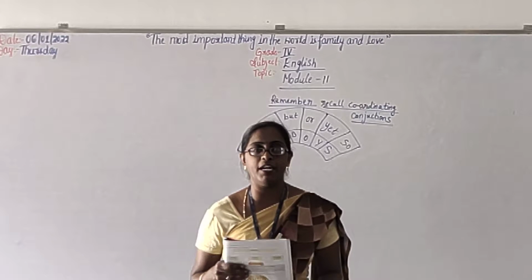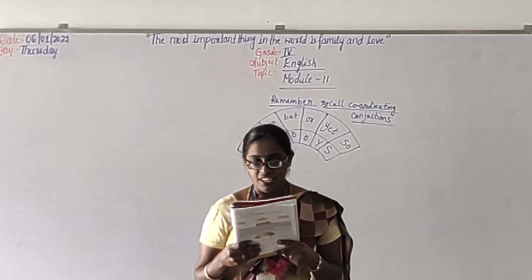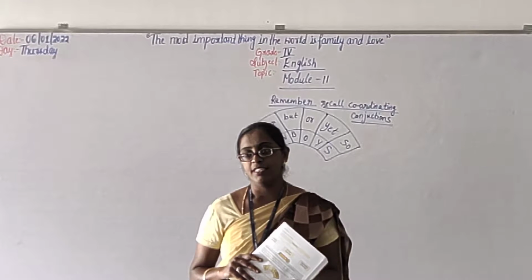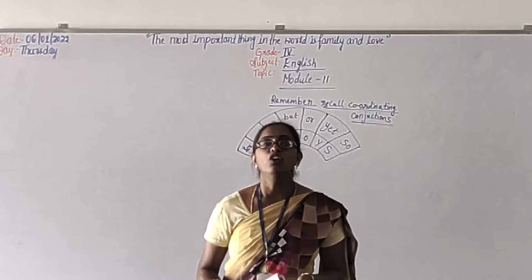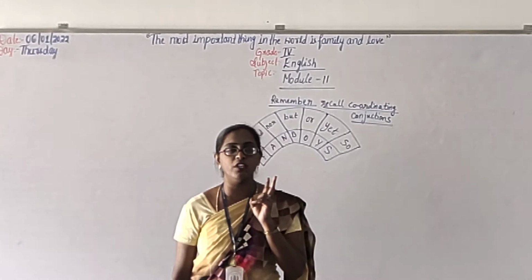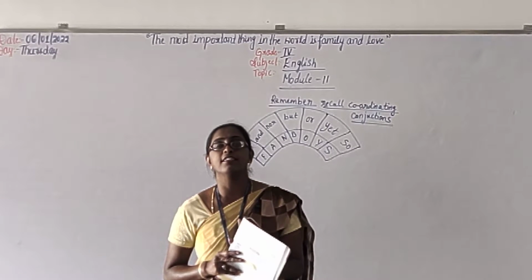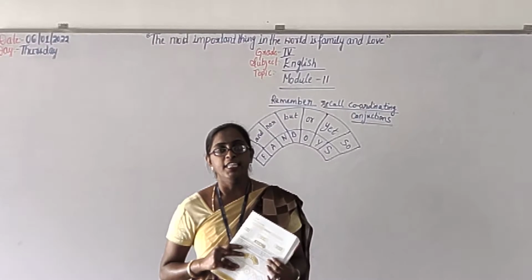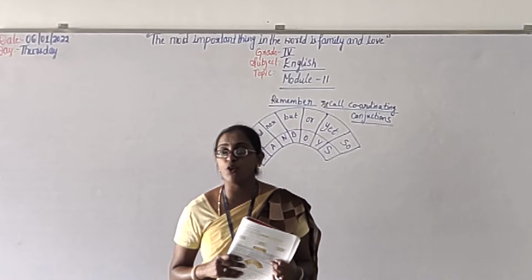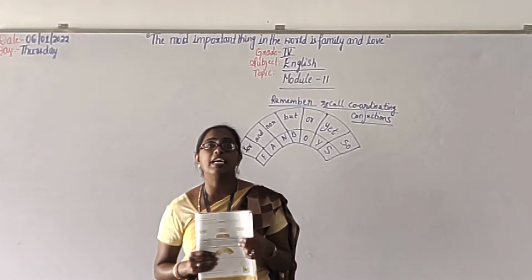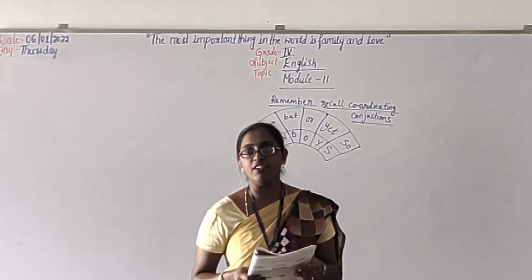Here we have grammar, conjunction. What do conjunctions mean, children? Can you tell? Conjunctions are two different words or two different sentences joined together, right? That is conjunction. They are and, but, so, or, nor, and all. These are all conjunctions.